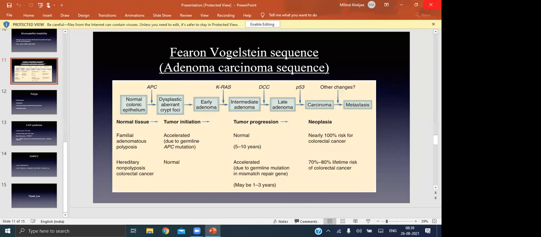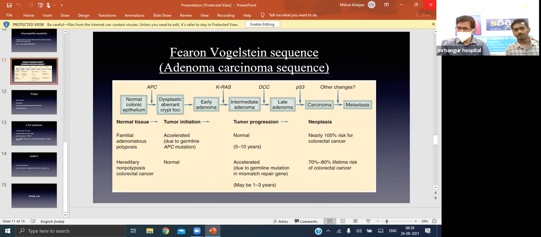Sir, if we diagnose a patient in the early or intermediate adenoma stage, we can do prophylactic surgeries and prevent carcinoma, and regular screening would help in managing the patients.